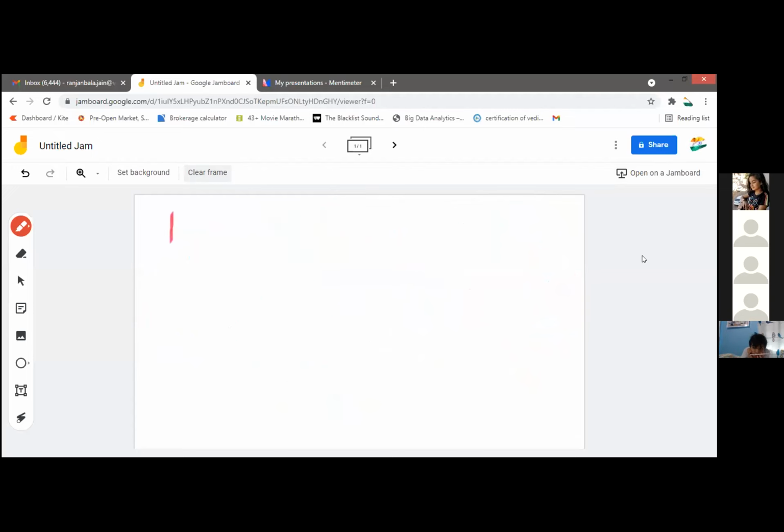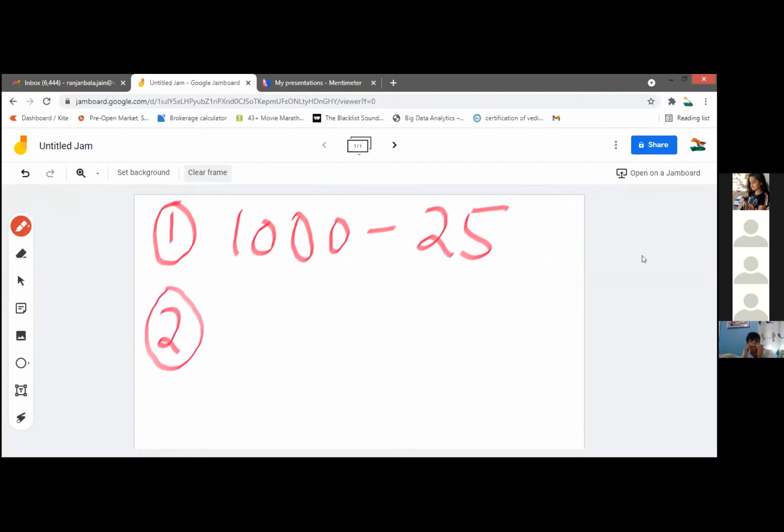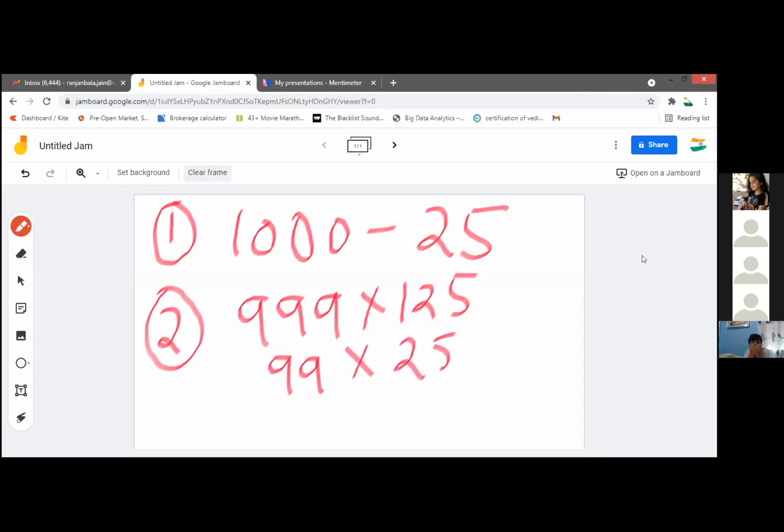Yesterday I taught you 1000 minus 225, the subtraction case. And second, Nikhilam Sutra is used for 999 multiplied by 125, or 99 multiplied by 25. Such problems can be solved using Nikhilam Sutra.